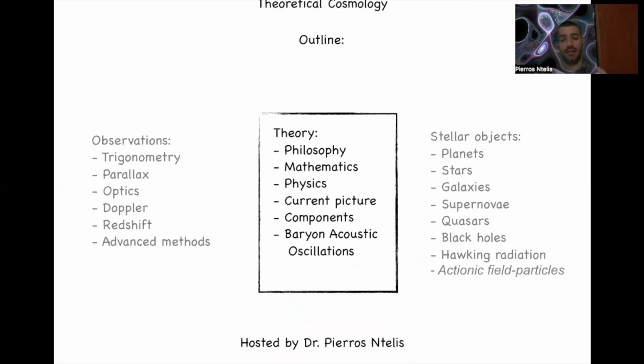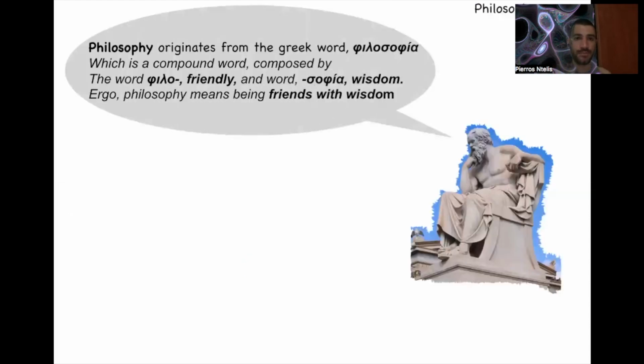Now, let's move forward to the theoretical aspects and start with philosophy from ancient Greece. Philosophy originates from the Greek word philosophia, which is a compound word composed of the word philo, friendly, and the word sophia, or wisdom. Ergo, philosophy means, loosely speaking, being friends with wisdom.